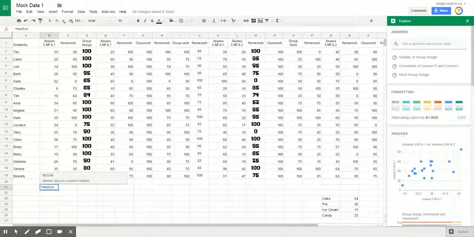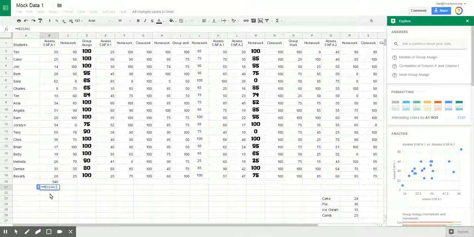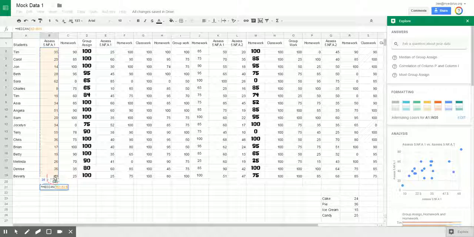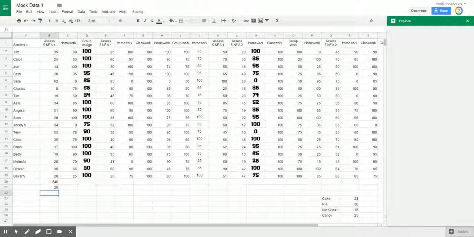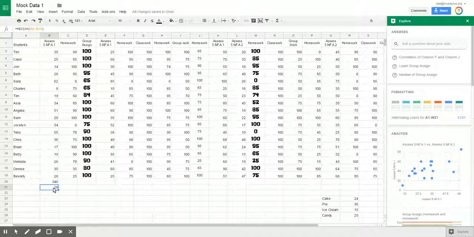Let's go ahead and type in median. So then there is my median. Click on that, and it automatically puts that first parentheses in there, the open parentheses, for you. And then you can do one of two things. You can start typing in the cell range you want, or you can go and get the cell range. So if I click and highlight and drag down, it puts the cell range in for me. I hit enter. I don't have to worry about the closed parentheses. It takes care of the closed parentheses for me as well.